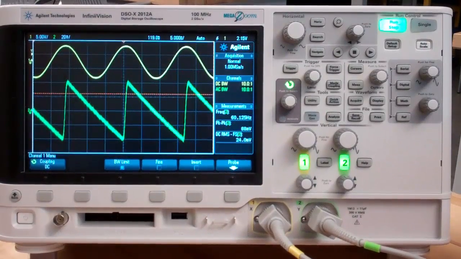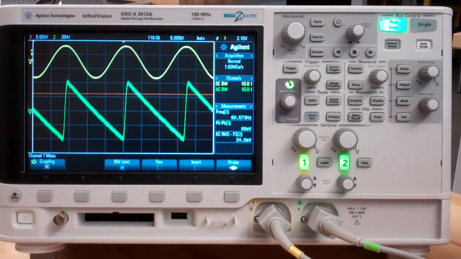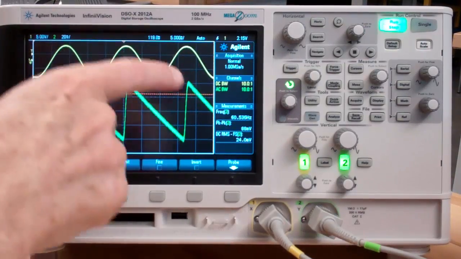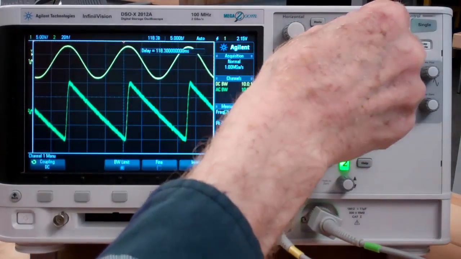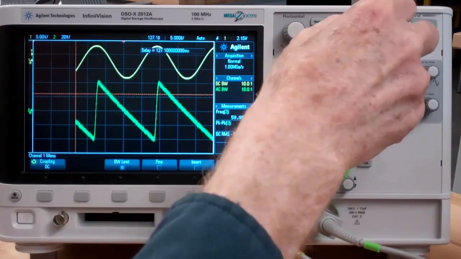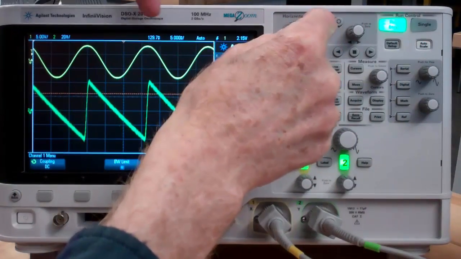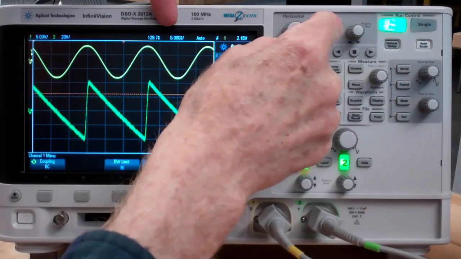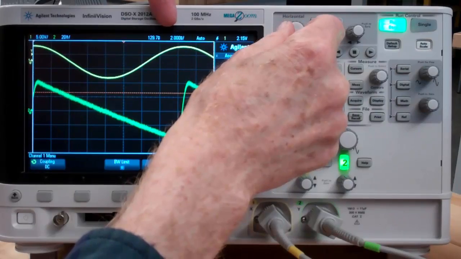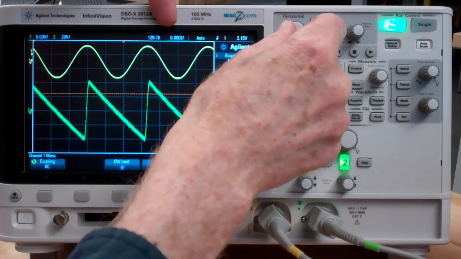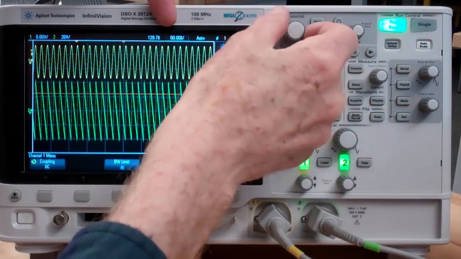Now I want to demonstrate the most frequently used control knobs. We have horizontal position, that's this knob. We have horizontal sensitivity: 5 milliseconds per division, 2 milliseconds per division, 10 milliseconds per division, 20 milliseconds per division.